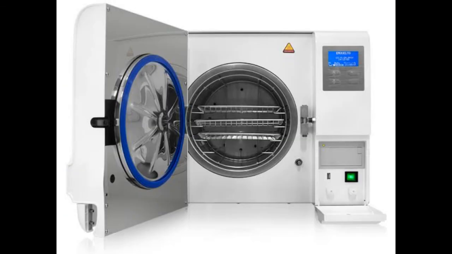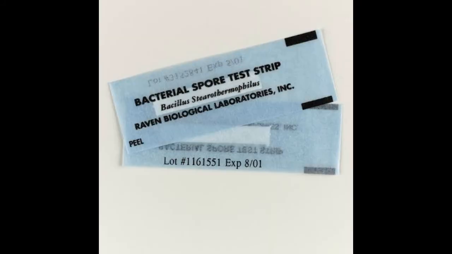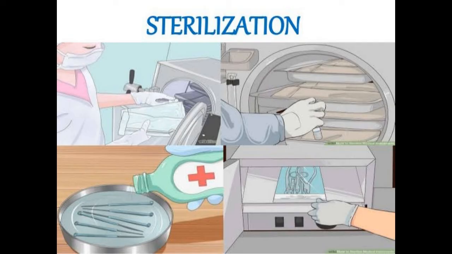In moist heat at above 100 degrees Celsius, we have the autoclave. This is a very important sterilizing method for dental practitioners. The working parameter of an autoclave is 121 degrees Celsius for 15 minutes at 15 psi pressure. We have bacterial spore test strips which help us inspect the efficiency of the autoclave, and these strips show color change if all spores are destroyed. These strips contain Bacillus stearothermophilus spores. We can sterilize forceps, gloves, scissors, dressing materials, etc. in this method.